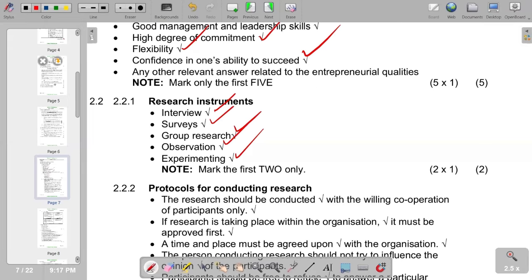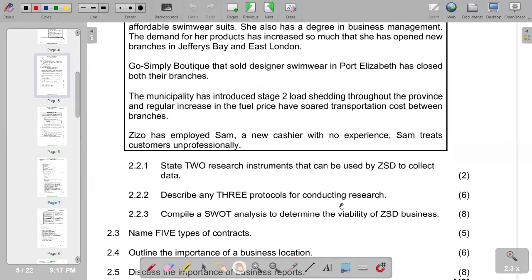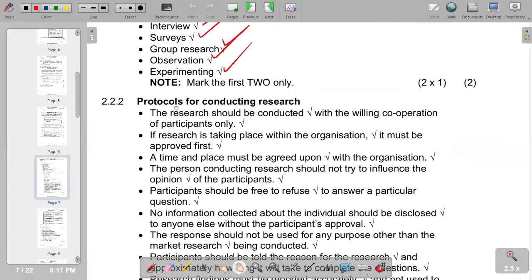Then on the next question, describe entry protocols for conducting research. What are the protocols of conducting a research? Obviously, one of them is that of time and place, which obviously you should agree on with the organization. So one of the protocols is mentioned. So we've got further protocols that we have on other sections. So we've got a list of them.